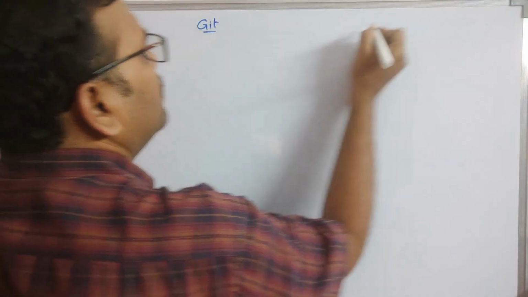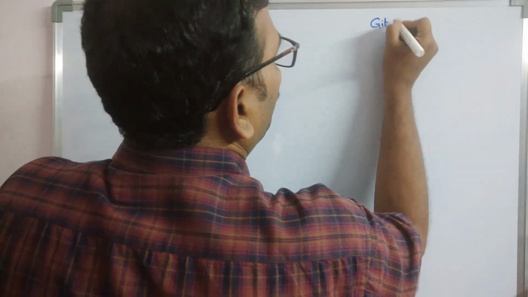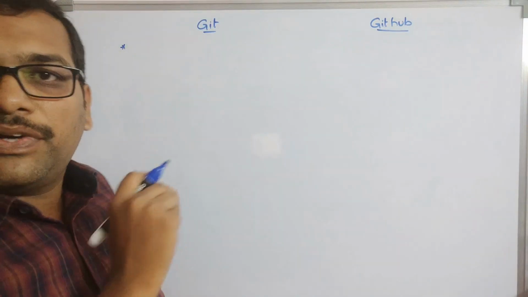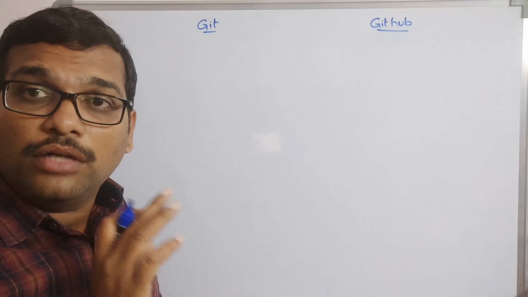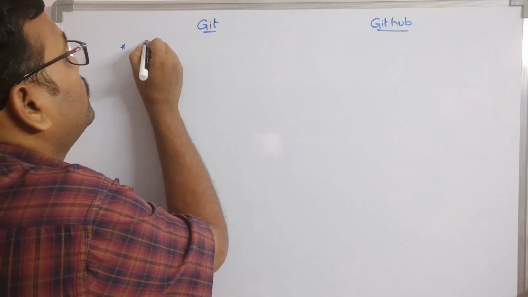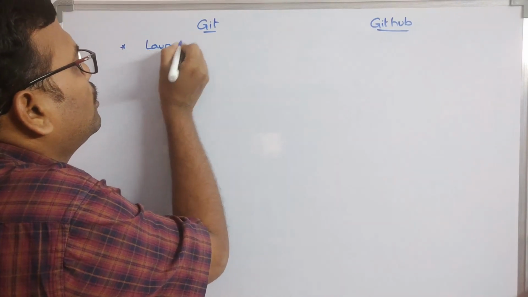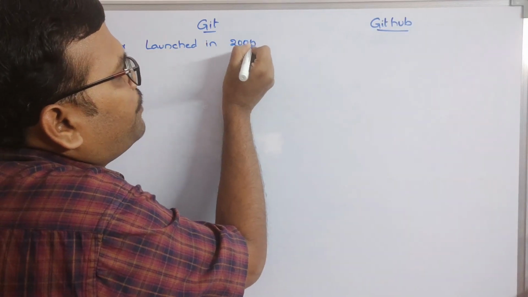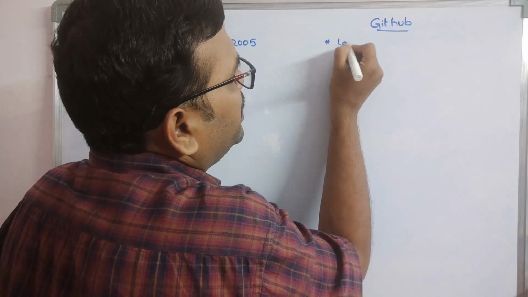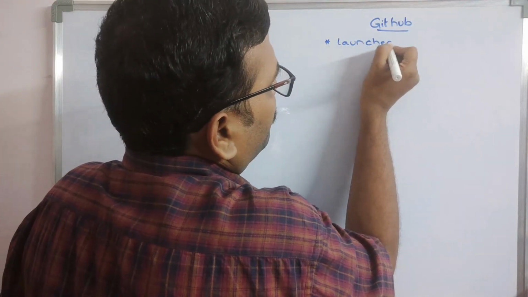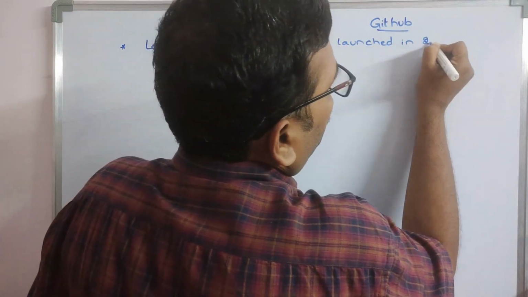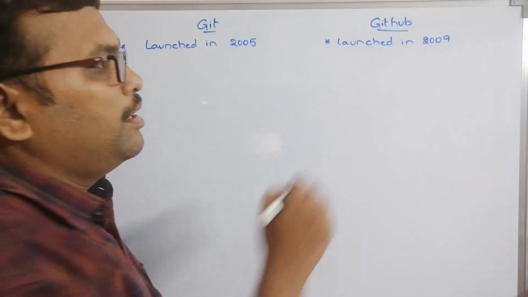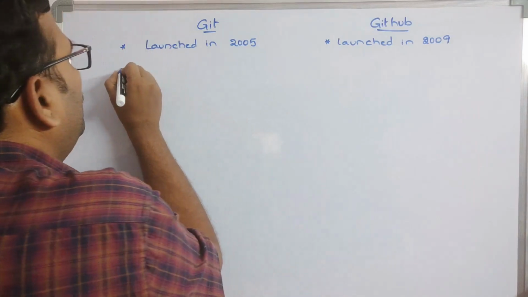So first, Git was launched in 2005, and GitHub was launched in 2009. It seems 9 or 8. Okay.